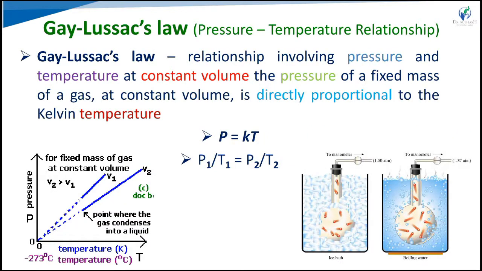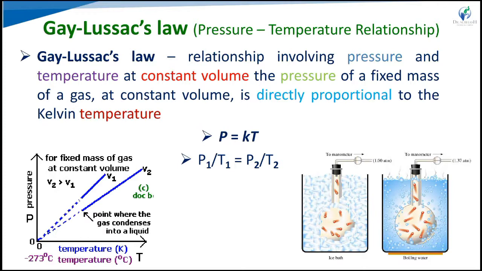The third one is Gay-Lussac's law. Here the relationship is between the pressure and the temperature of the gas. It is a special case of the ideal gas law. He states that at a constant volume, so here we keep the volume constant, the pressure of a fixed mass of gas is directly proportional to the absolute temperature.